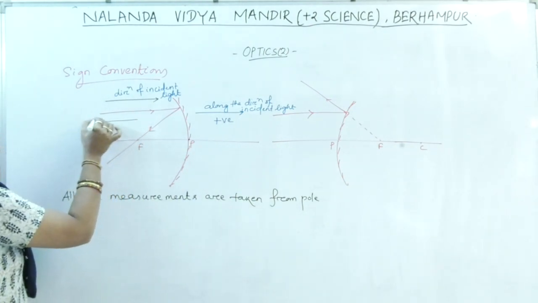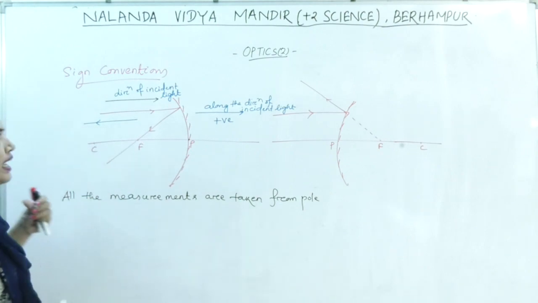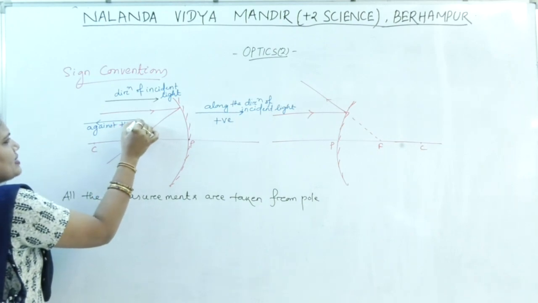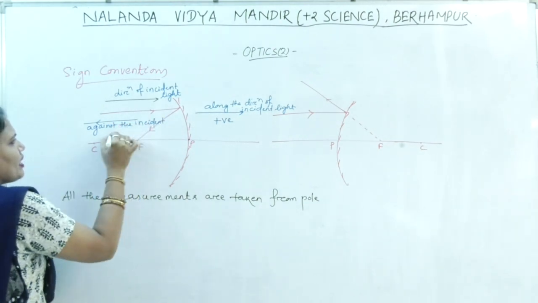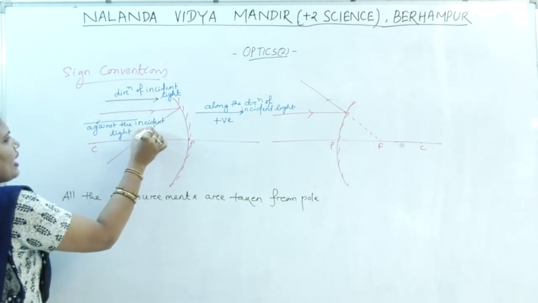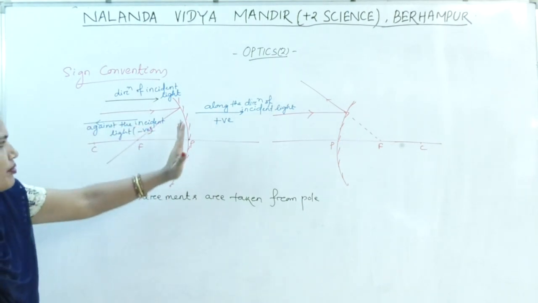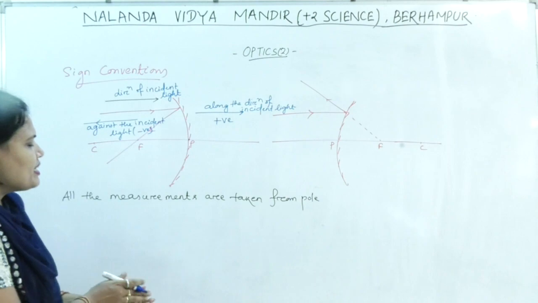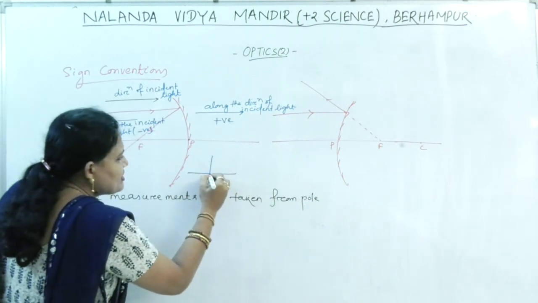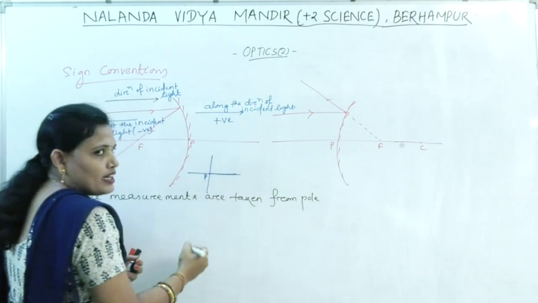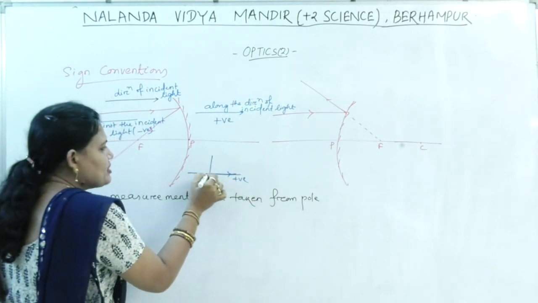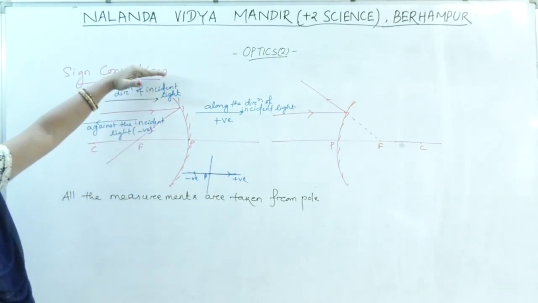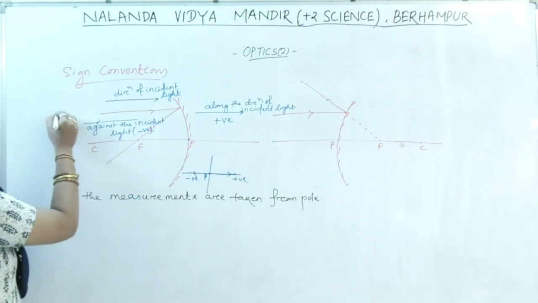All the measurements taken along this side, opposite to the direction of incident light, against the incident light, are taken negative. Or to the left of the pole are taken negative. If the pole is taken as the origin, then if this is the pole, all the measurements taken along this one are positive. All the measurements taken along this one are taken as negative. All the measurements above the principal axis are taken as positive.